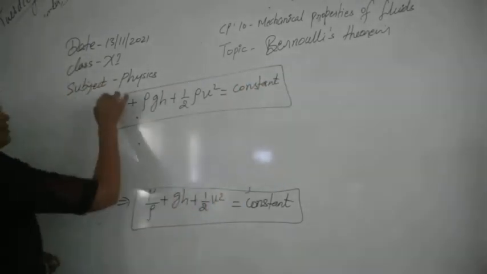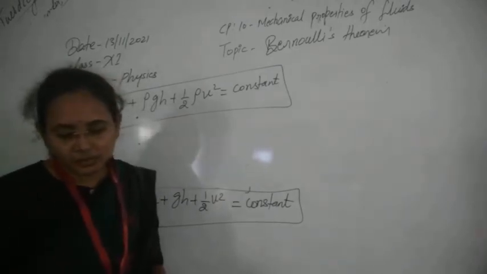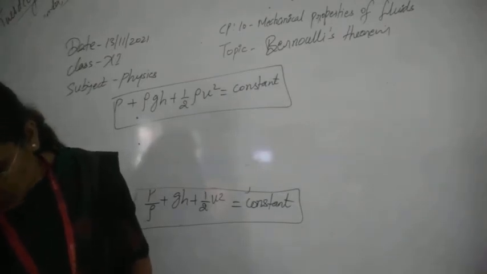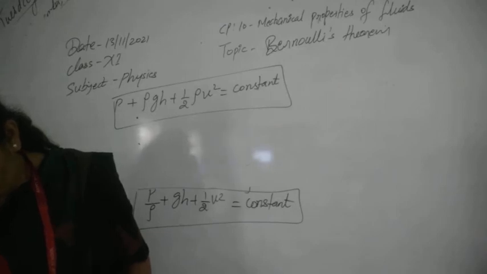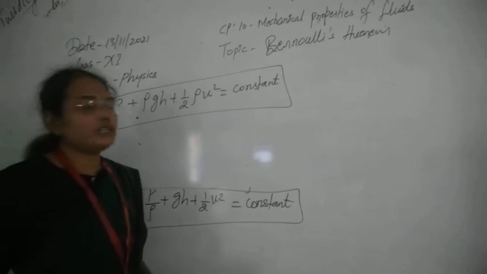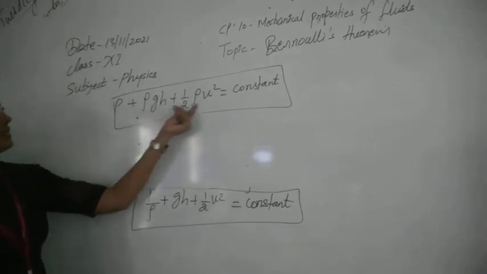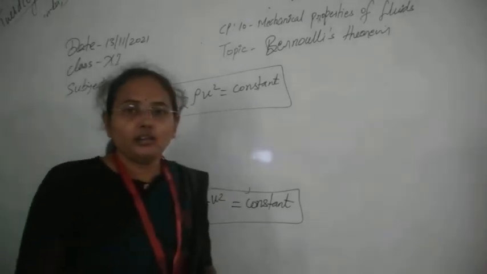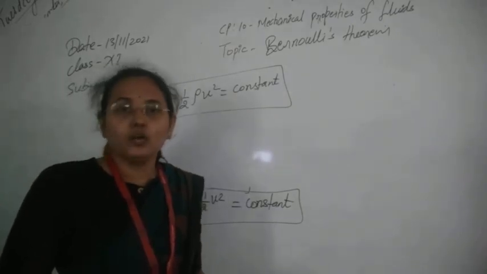As students, while we were discussing the energy possessed by the liquid, we saw that the sum of the energies per unit volume is constant. So P, rho g h and half rho v square, we have just seen. So three formats of this we have seen now.